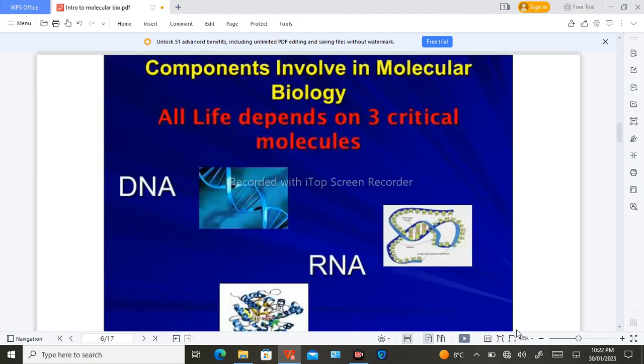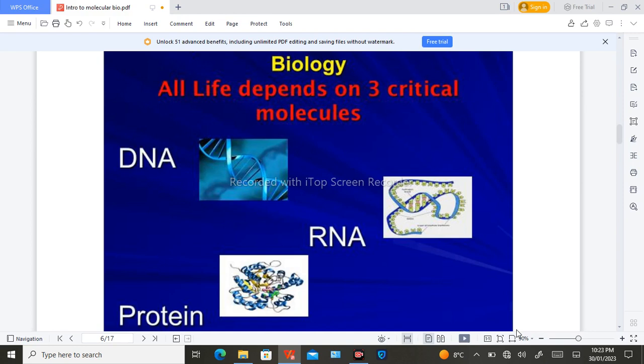So what are the components involved in molecular biology? Basically, the three most important molecules that are involved in molecular biology and in our life processes are DNA, RNA, and protein. DNA is deoxyribonucleic acid, a double-stranded molecule made up of a pentose sugar, a phosphate group, and a nucleotide base. This is basically a DNA molecule.